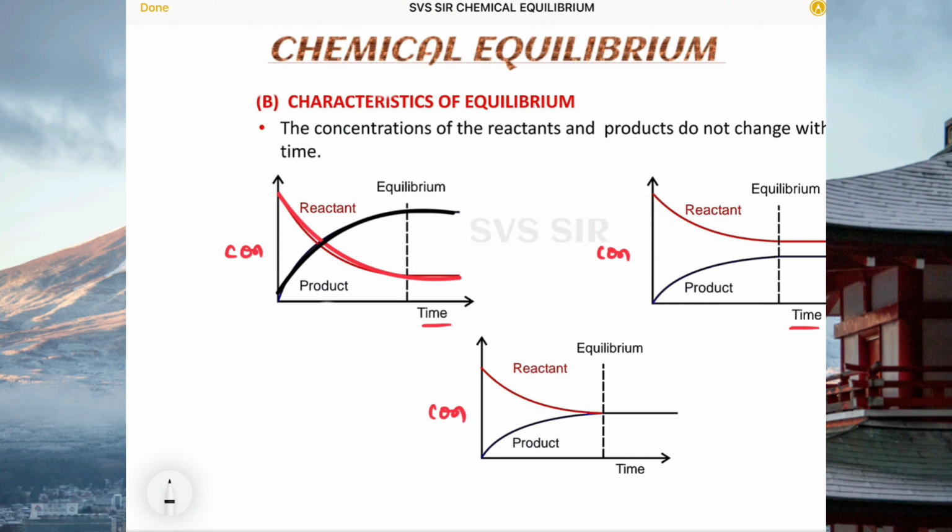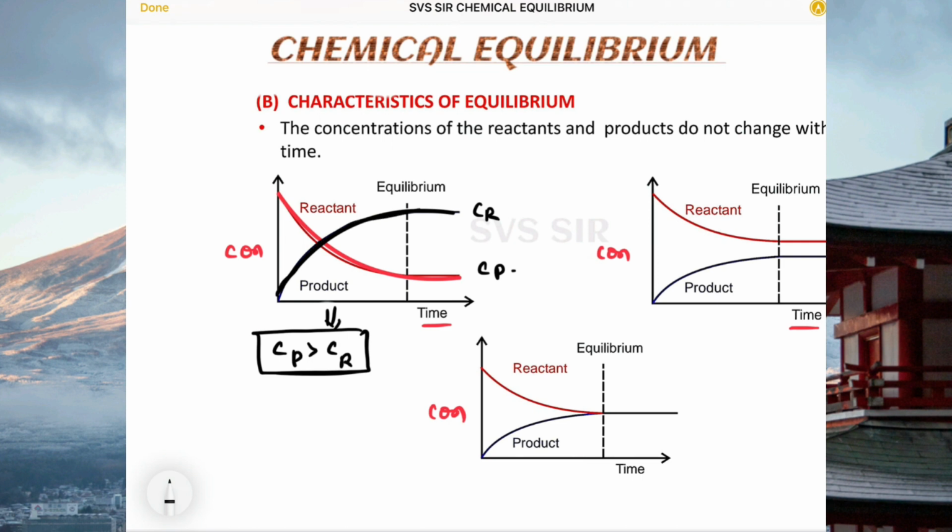But at a particular time, the concentration of reactant may be equal to the concentration of product. This will be decreasing, this will be increasing. So therefore, concentration of product may be greater than concentration of reactant. First case.